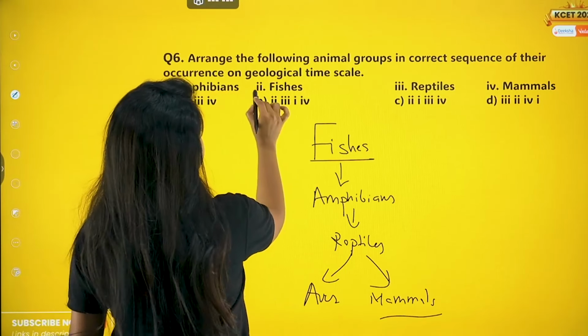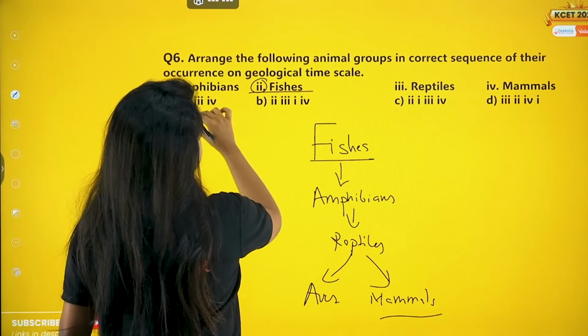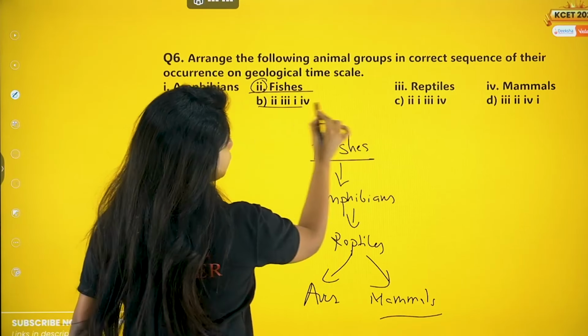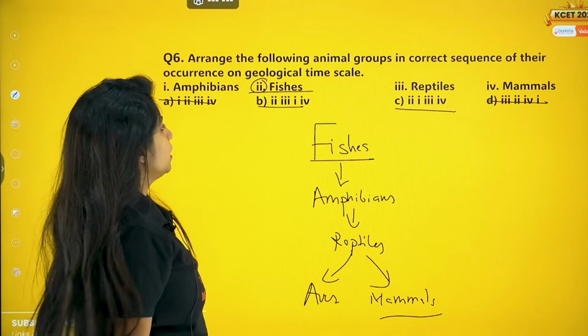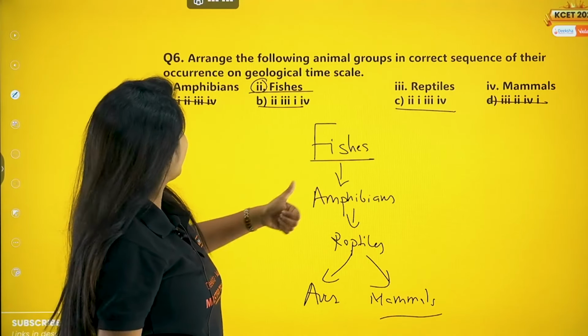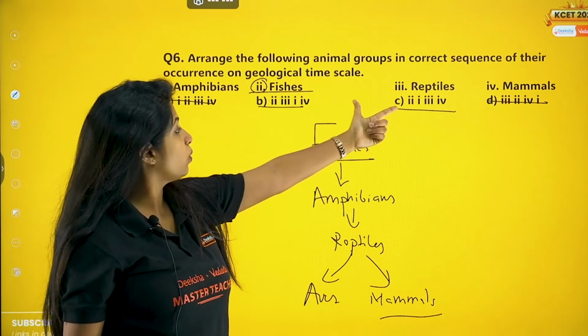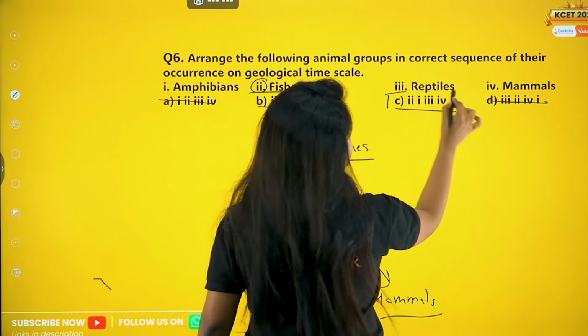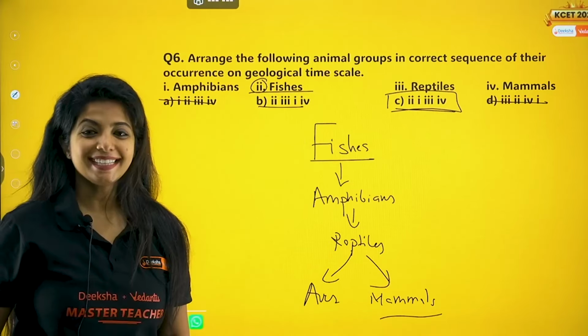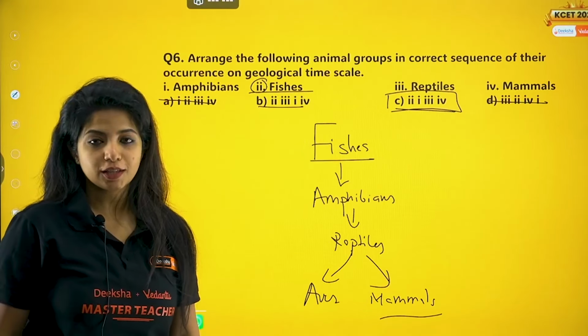So fishes comes to be the second option. So the options that start with fishes as second are only these two. Let's cut down these two options. Eliminate them, do not have confusions. Then amphibians is 1, reptiles 3, and mammals 4. Then your answer will be C. Your answer would be C for this particular question.